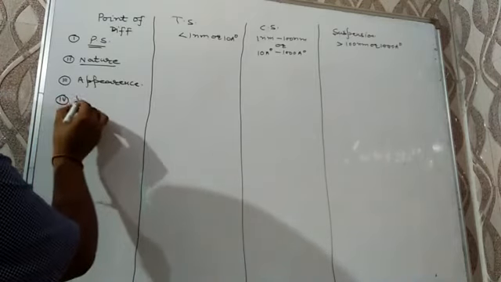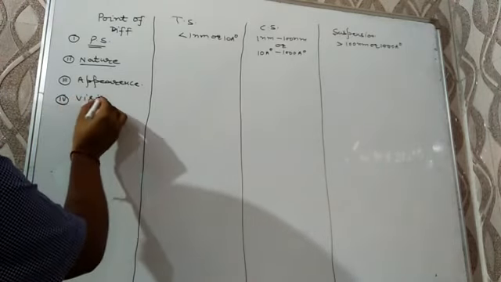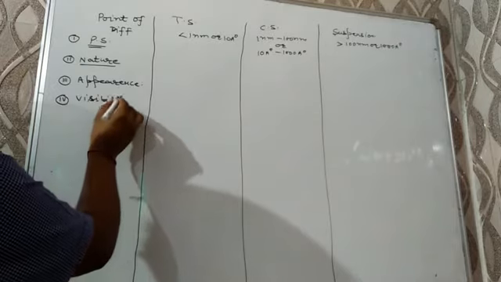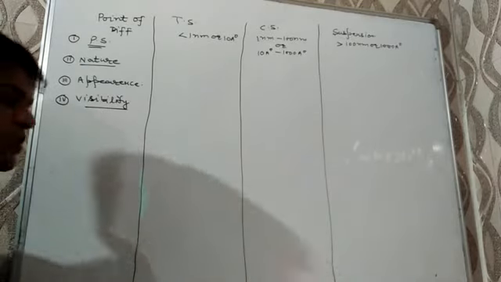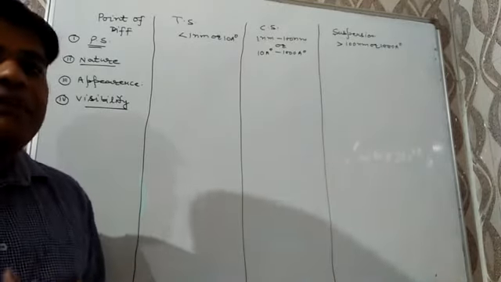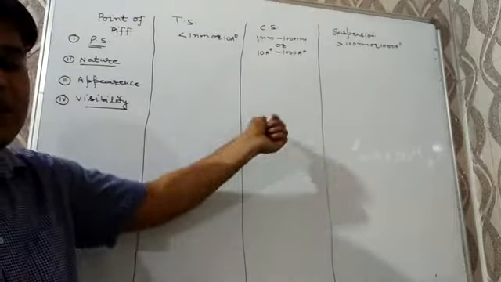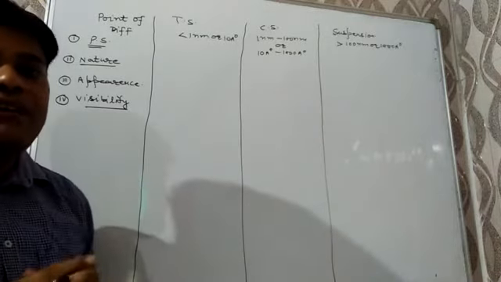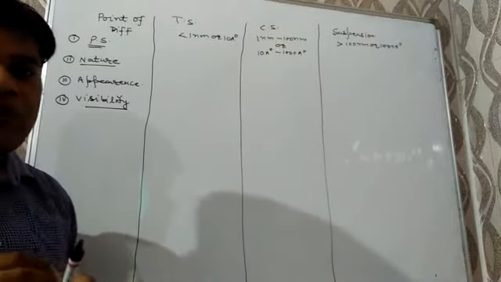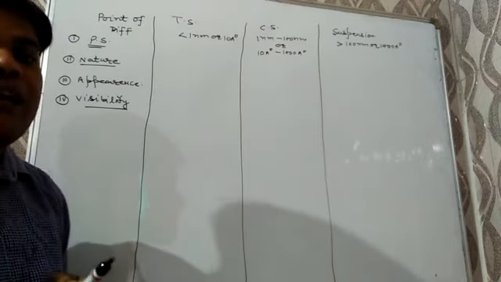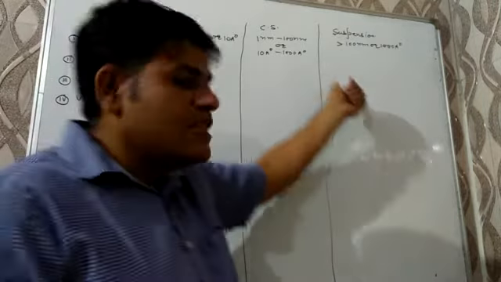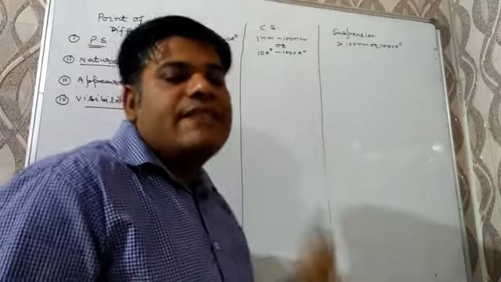Fourth point of difference is visibility of particle. In true solution, the particle can never be seen. In colloidal solution, particles can be seen with an ultramicroscope. For suspension, the particles can be seen with naked eyes.